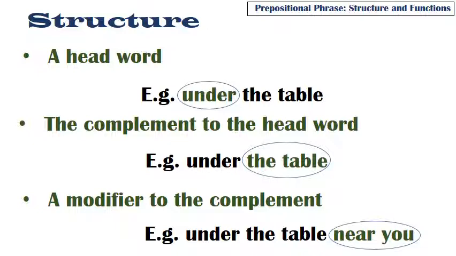But in the last example here, we have under the table near you. Under is the head word as usual. The table is the complement to the head word. But near you gives an additional information about the particular table. So near you is a modifier in this instance. But it is important to point out that modifiers are not compulsory. So, the moment we have a preposition and the noun phrase or the noun, then the phrase is set.